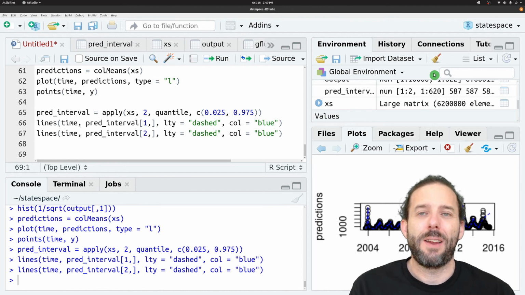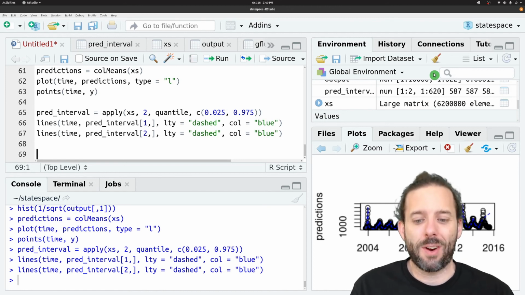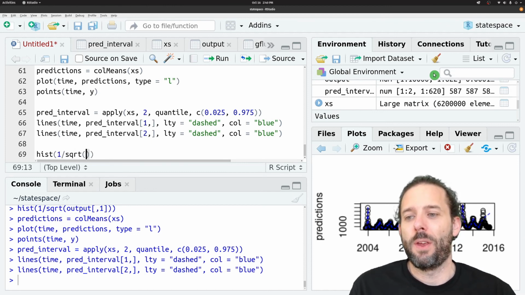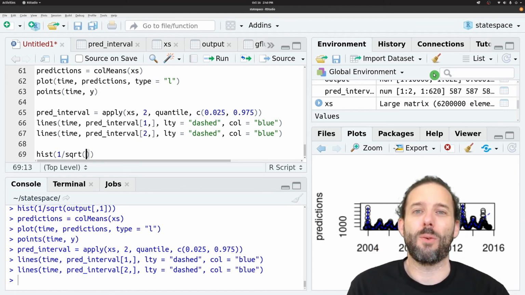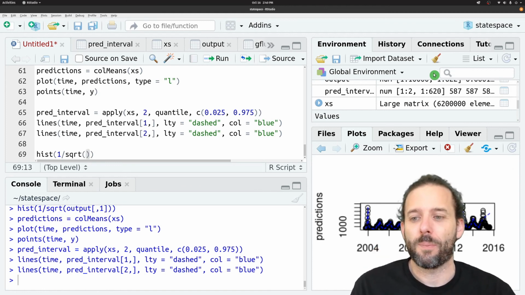So we've got precisions, which are 1 over the variances. And so if we want to look at this as a standard deviation, which is easier for us to interpret, we'll create a histogram of all of those MC samples of 1 over the square root. So the 1 will get us back to variance, and the square root here will get us to standard deviations.